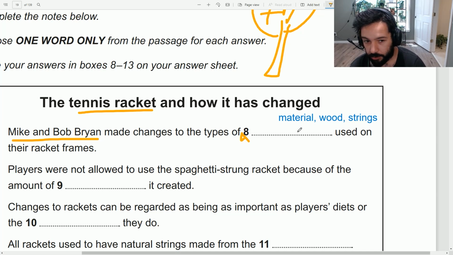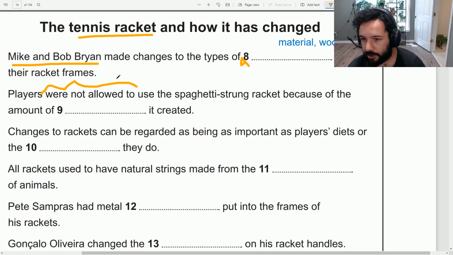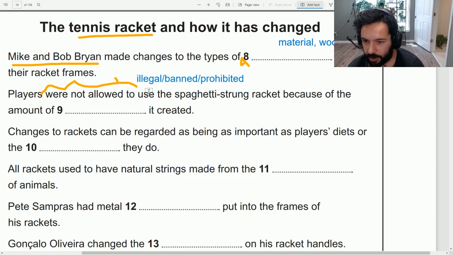You don't need to spend a lot of time guessing because obviously you have the answers in the passage. Players were not allowed to use. Players were not allowed. So something was illegal. Something was banned. Something was prohibited. Illegal and prohibited. So these are the words I'll probably be looking for in the passage.